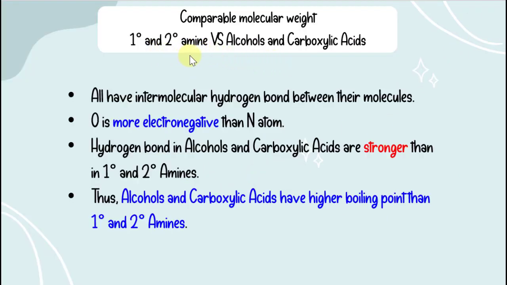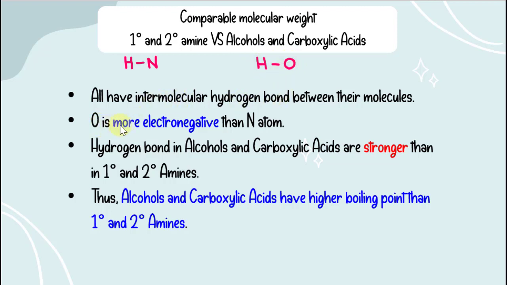Primary and secondary amines, alcohols, and carboxylic acids can all form intermolecular hydrogen bonds between their molecules, but alcohols and carboxylic acids have higher boiling points than primary and secondary amines. This is because the hydrogen bond in primary and secondary amines is between hydrogen and nitrogen atoms, while in alcohols and carboxylic acids, the hydrogen bond is between hydrogen and oxygen atoms.